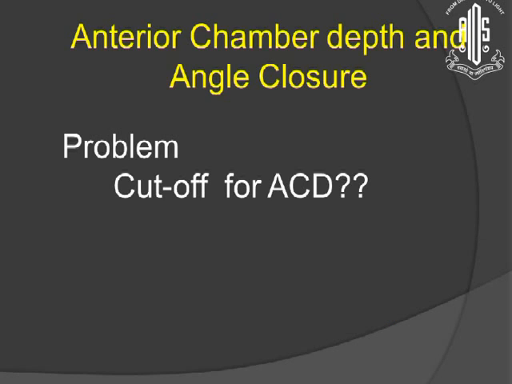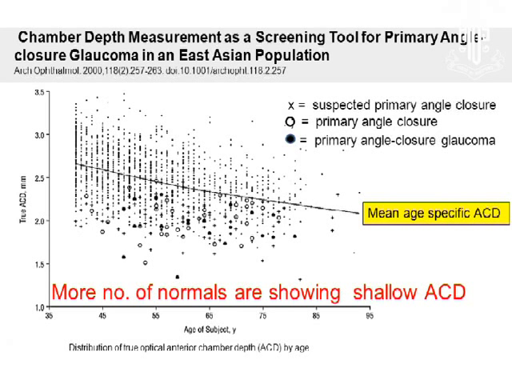So what should be the cutoff for the anterior chamber depth, above which we should not treat this patient, or below which we should treat this patient? A lot of trials are there, but none of them can prove which is the magic number above which we should not treat and below which we should treat. This is also an interesting study which has shown that more normals are showing shallow anterior chamber depth compared to the angle closure disease patients.